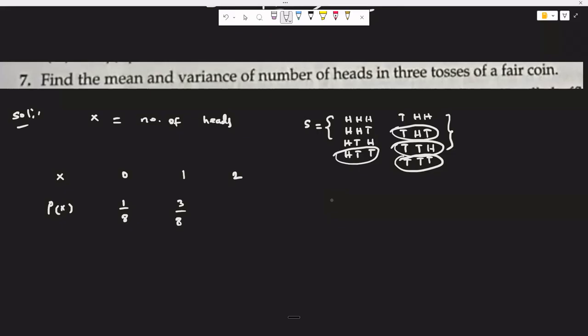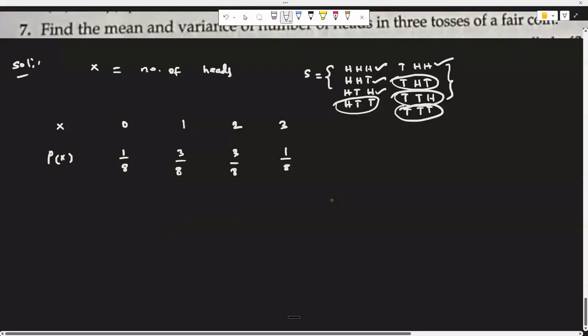3 out of 8. And 2 heads: look, this one has 2 heads, and there are 3 events out of 8 events. And for 3 heads, only one is there. This is the only one. So this is the distribution table.